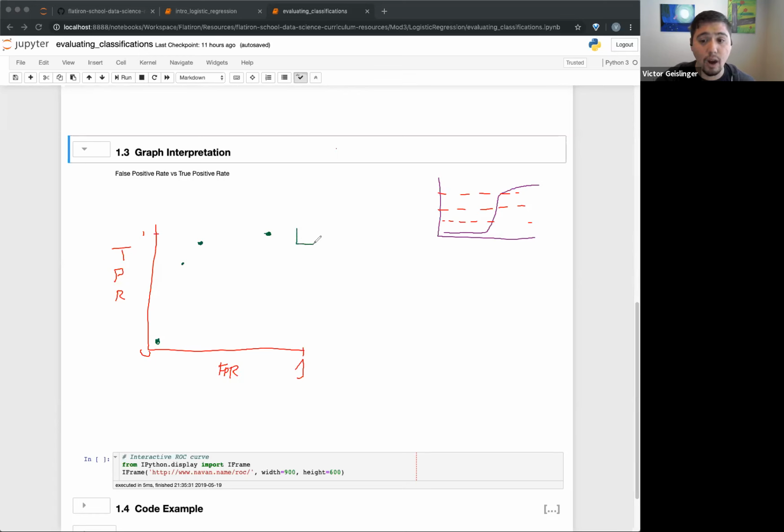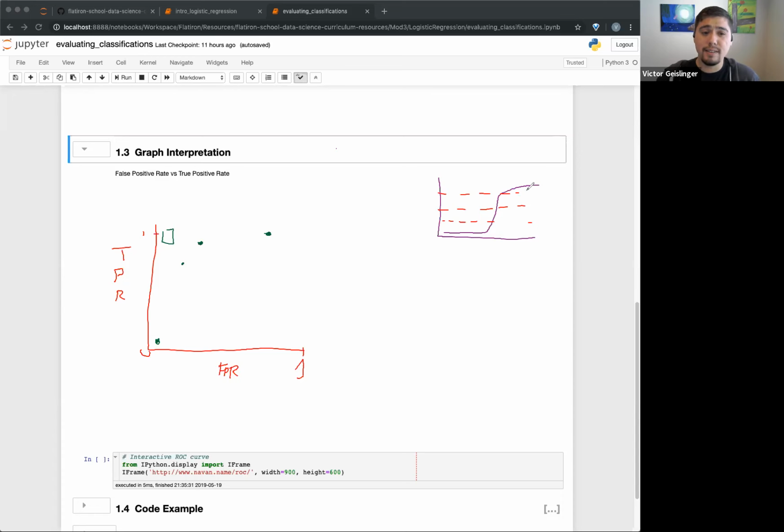Ideally, this is our ideal, right? I'm sorry, I said that wrong. We want a low false positive rate, so our ideal is right here. We want all the true positives and no false positives. So you can see that over on this point, it's not quite good. This would be closer to up here because we're getting a lot of false positives.